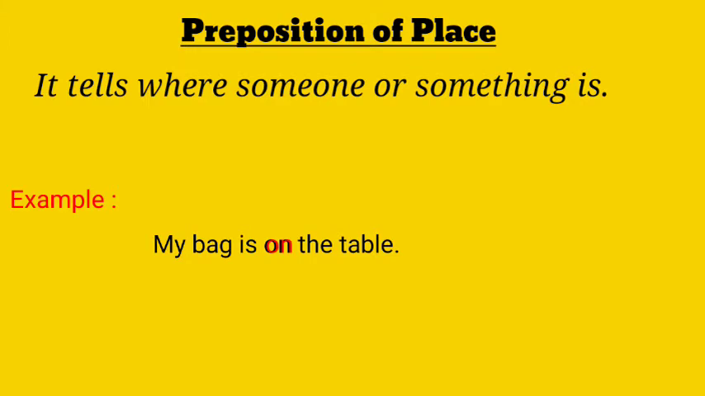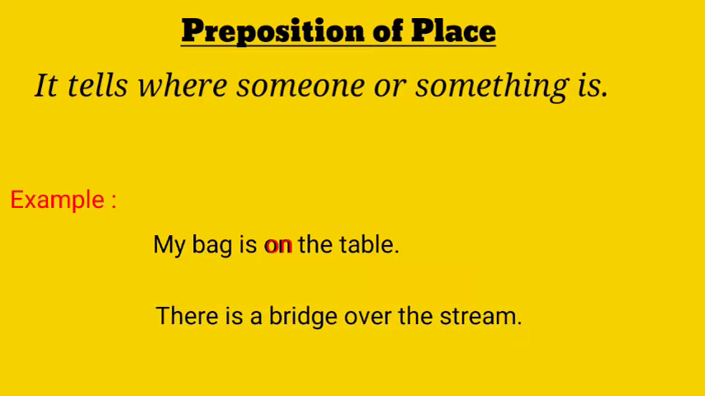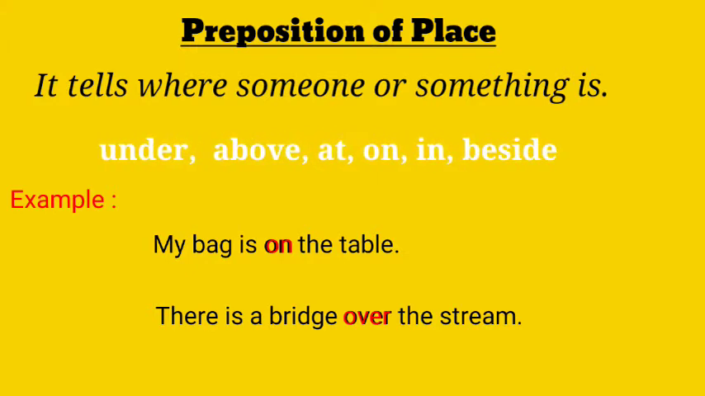Let us see another example. There is a bridge over the stream. Here, the preposition over tells the position or place of the bridge. Some common prepositions of place are under, above, at, on, in, beside.